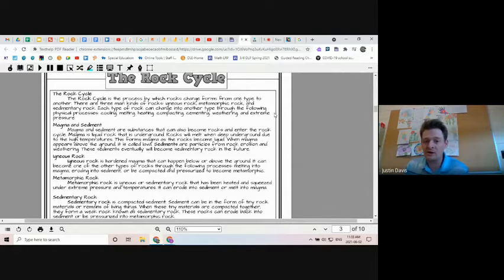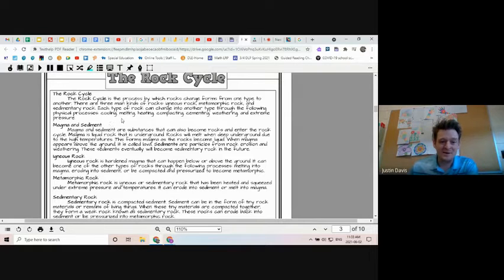Each type of rock can change into another type through the following physical processes: cooling, melting, heating, compacting, which means like squishing together, cementing, weathering, and extreme pressure.